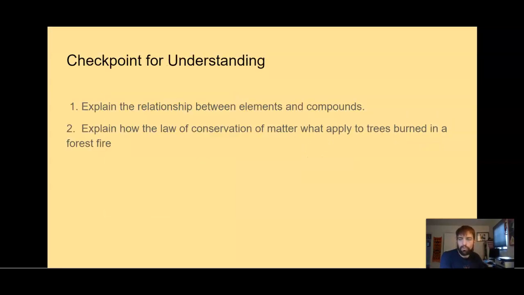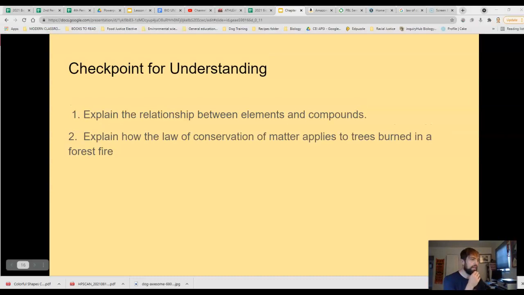All right, here's your checkpoint for understanding. So explain the relationship between elements and compounds, and explain how the law of conservation of matter applies to trees burned in a forest fire. All right, good luck.